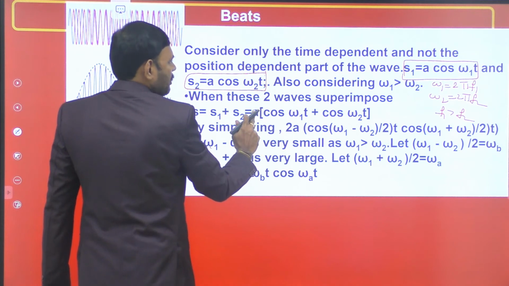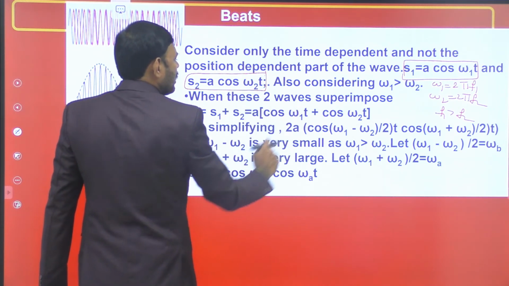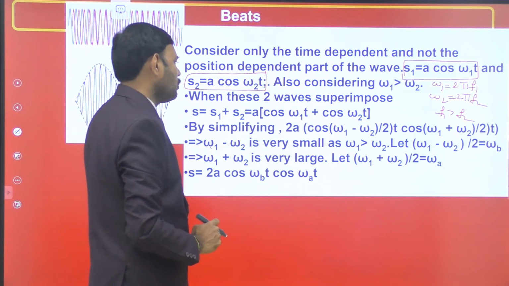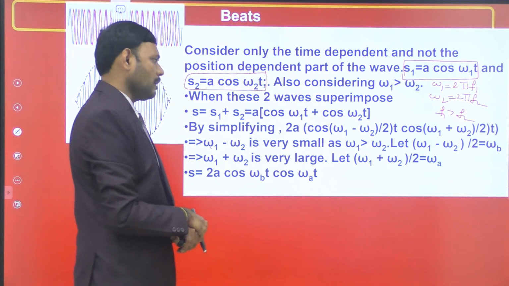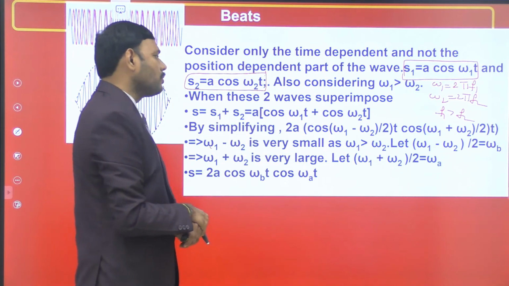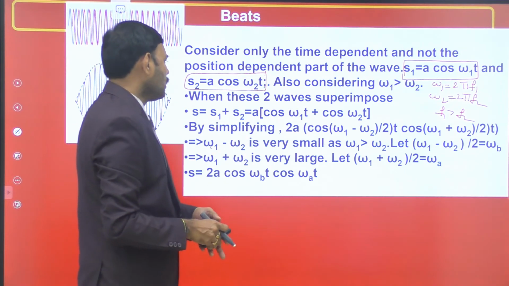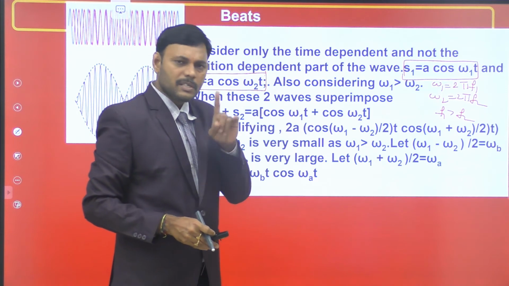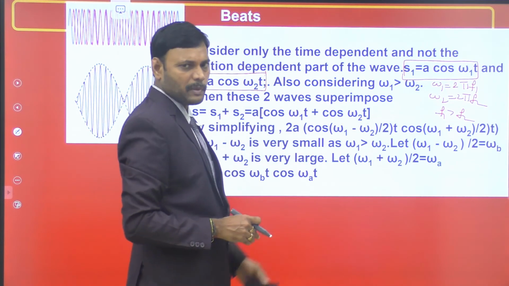In it a is common, as they are of the same amplitude. A common, cos omega 1 t plus cos omega 2 t. Here apply the formula for cos C plus cos D. Cos C plus cos D is 2 cos of (C minus D) by 2 into cos of (C plus D) by 2, the well known expression.